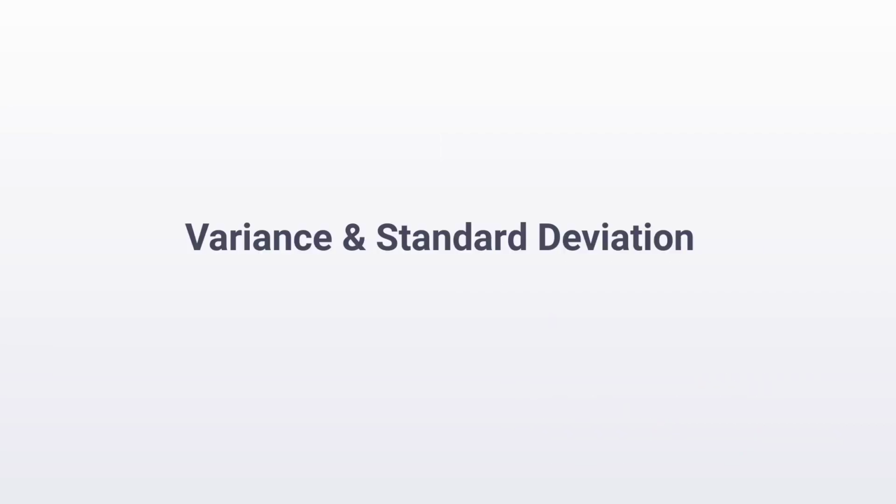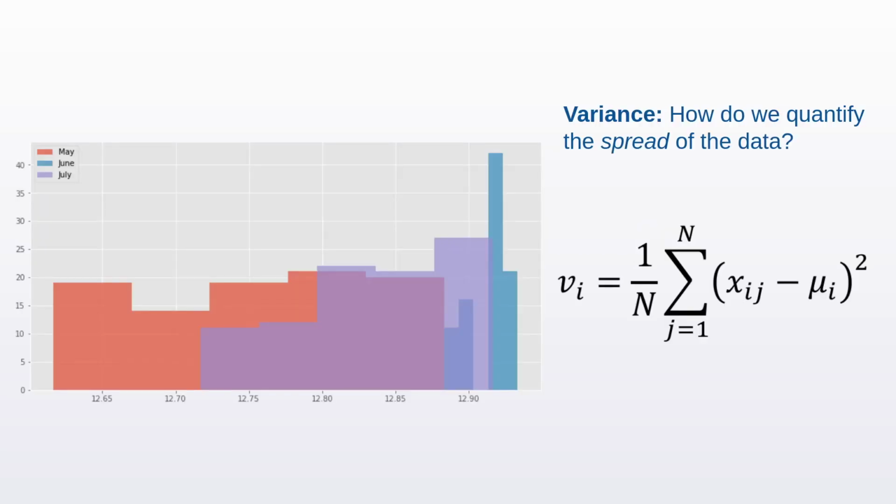So now that we know the three fundamental summary statistics, let's go a step ahead and look at the next two. They are called variance and standard deviation. Let's take a look. The variance of a column is essentially a number which tells us how much a variable spreads around its average value. A high variance literally means high variability. By itself, it doesn't mean much, but it is very useful when comparing two different variables. So we'll see examples of this later in bivariate analysis.